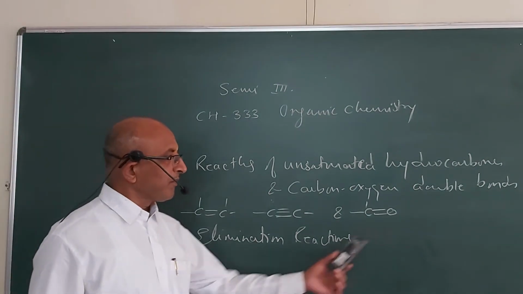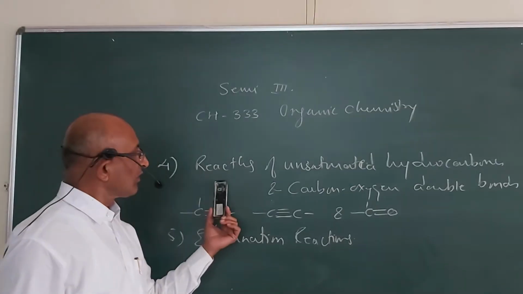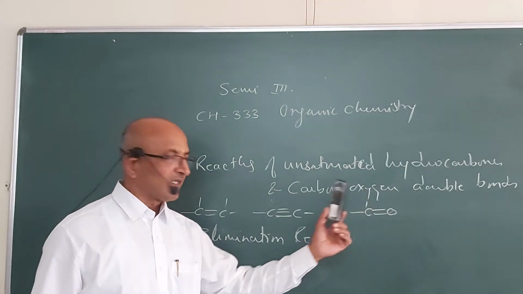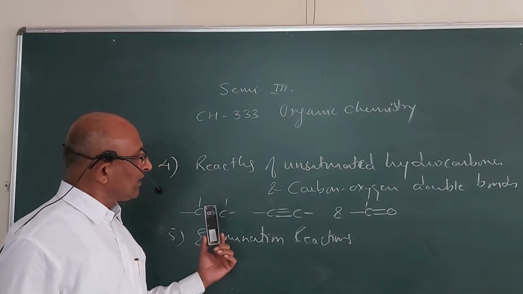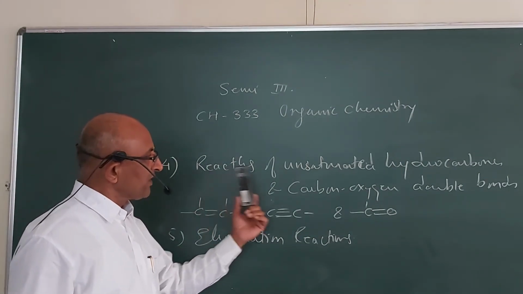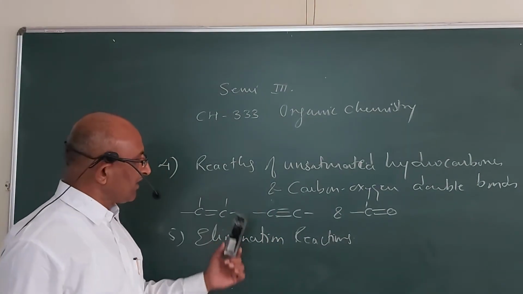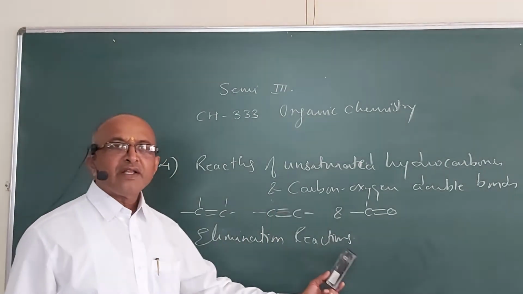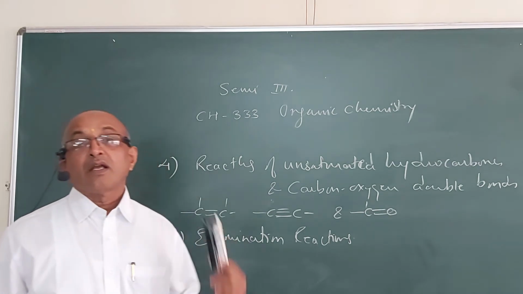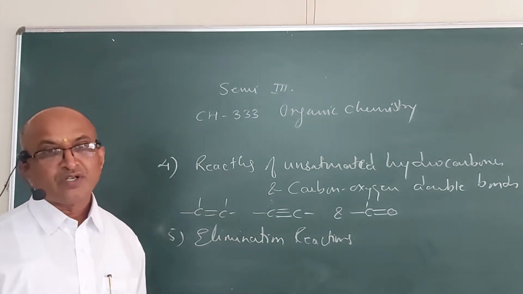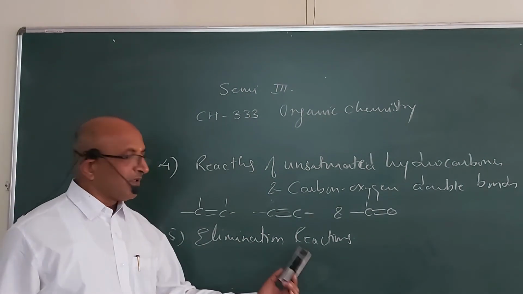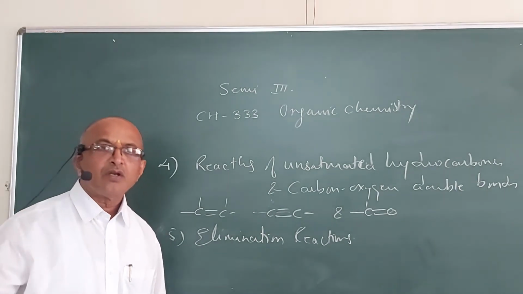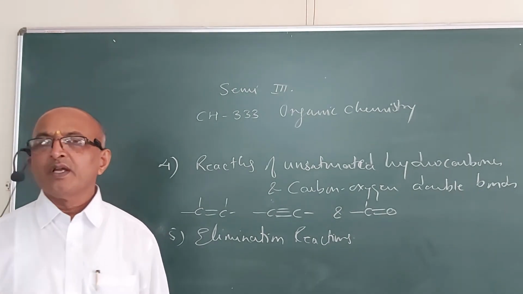Sorry, from an unsaturated compound we get a saturated compound by addition reaction, and here we get an unsaturated compound from a saturated compound. So in elimination reactions, a small molecule is removed from a bigger molecule.